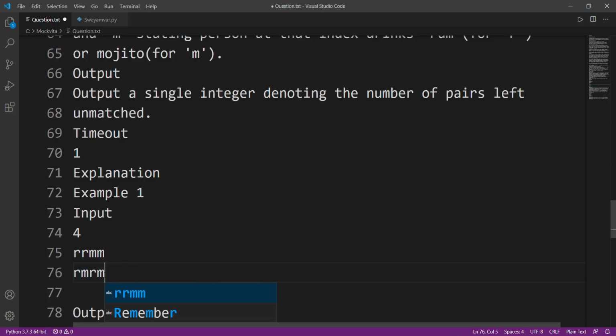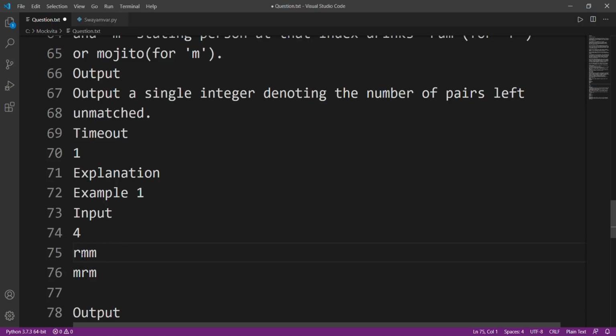Okay, so the pattern will become RMRM, and now this bride R will get a match R. She will get a groom who drinks rum, so they'll enjoy together. Okay, so now both of them will get matched, and we'll remove them from our queue.